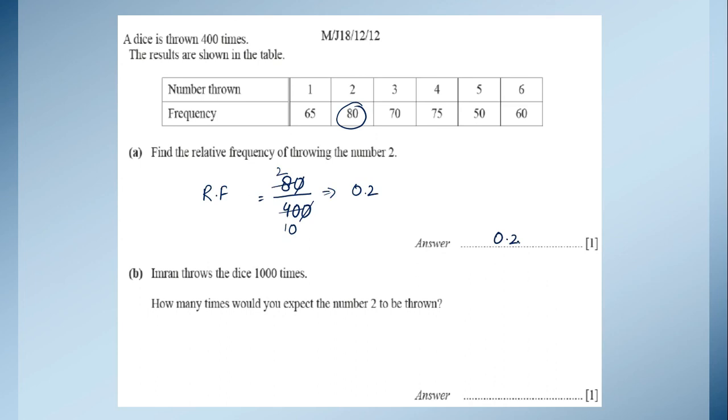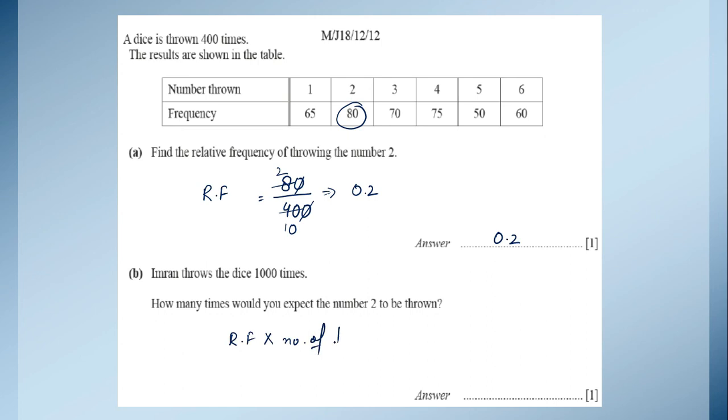Now in the next part, as I have told you, we use relative frequency to predict something. So here they are saying that Imran throws the dice 1000 times. How many times would you expect the number 2 to be thrown? In this type of case, we just multiply the relative frequency by the number of times.